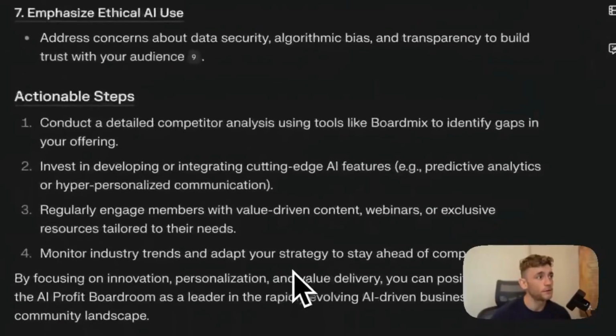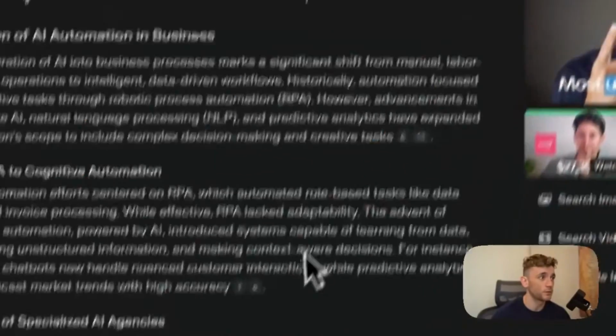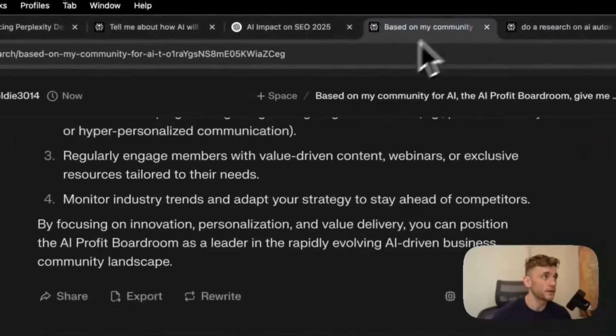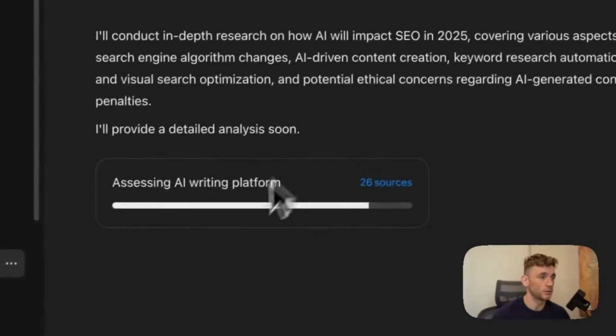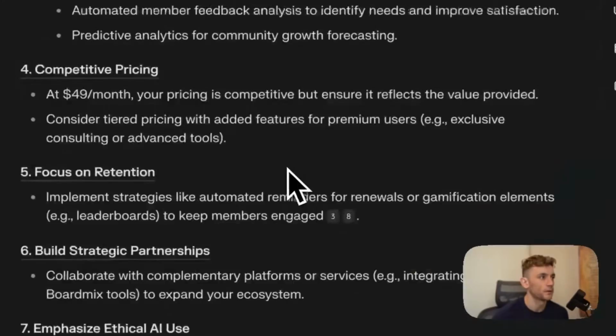Meanwhile, Perplexity has already done 2 different research reports. So it's done 3 research reports essentially in the time that ChatGPT is still doing 1. And we'll compare the insights from Chat. Let's have a look at the next one.